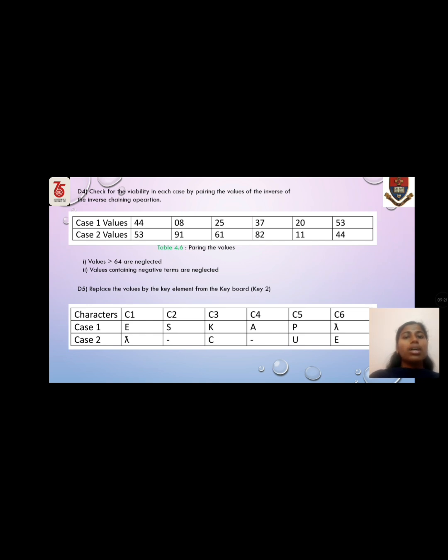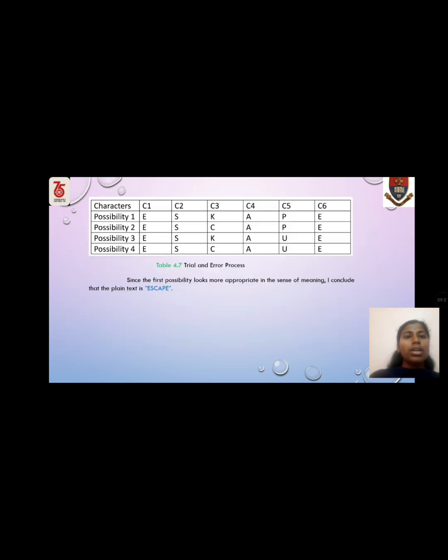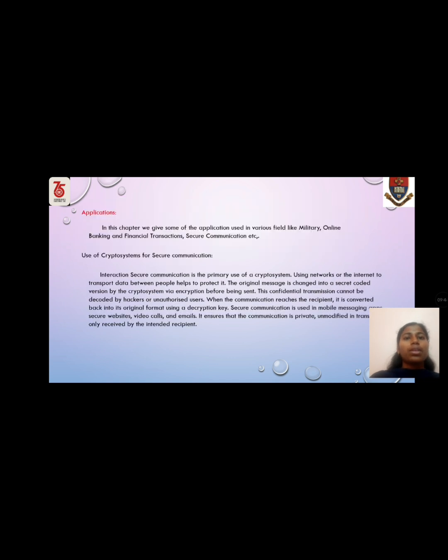Values greater than 64 are neglected. Values containing negative terms are neglected. Replace the values by the key element from the keyboard. It is a trial and error process. Since the first possibility looks more appropriate in the sense of meaning, I would conclude that the plain text is escape.